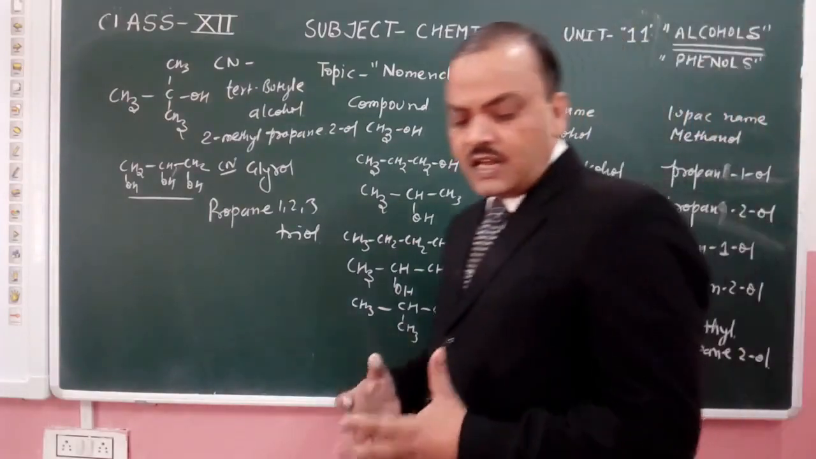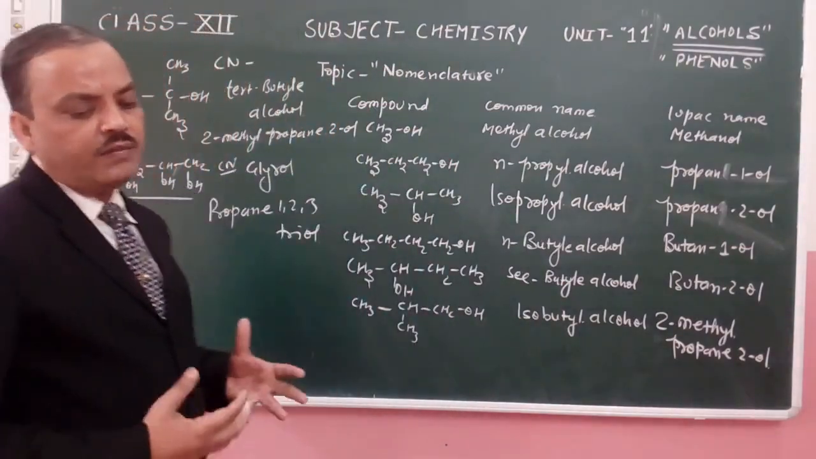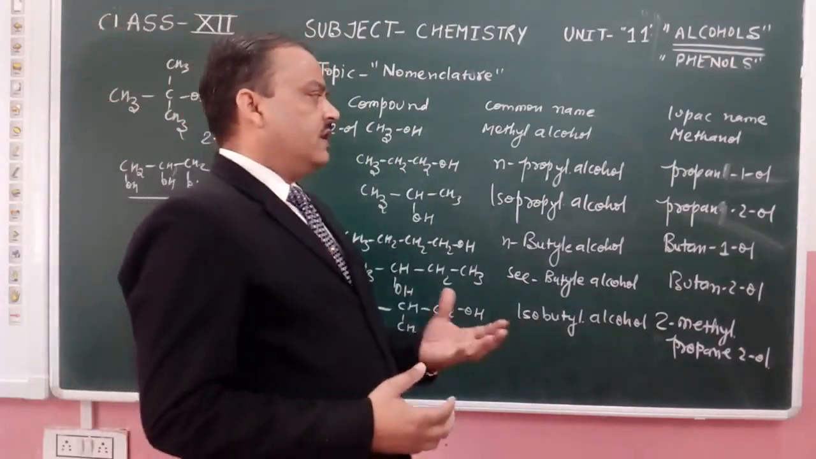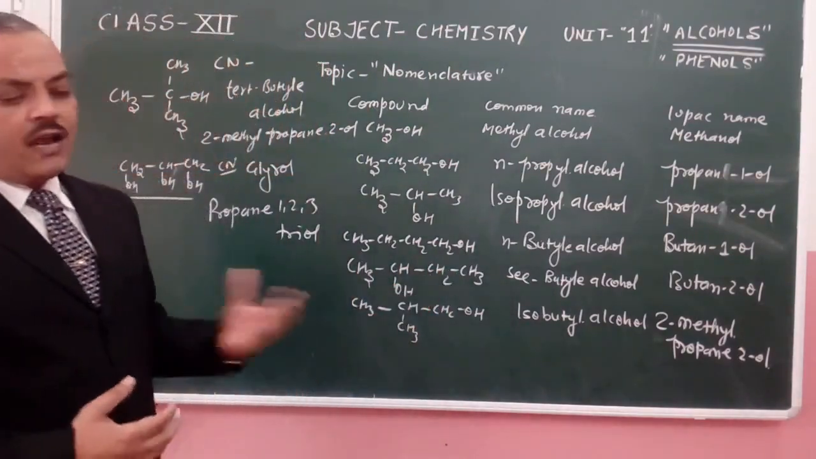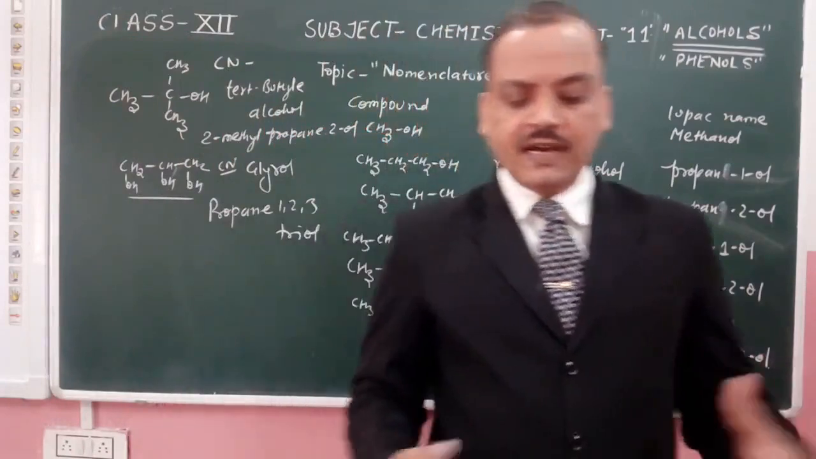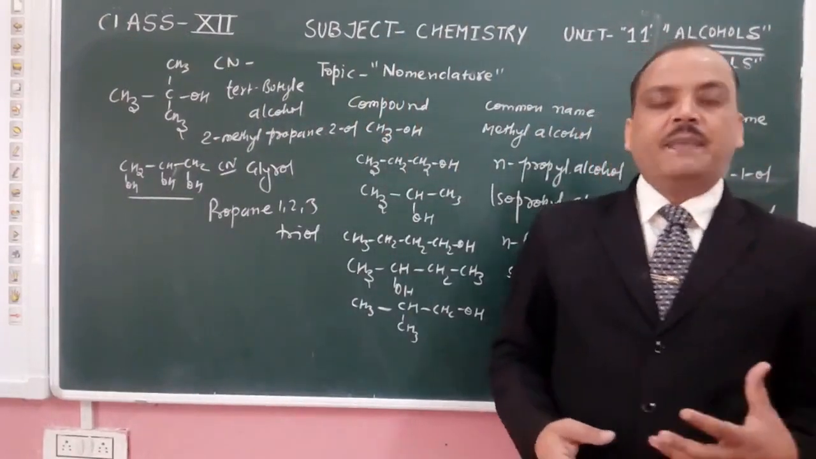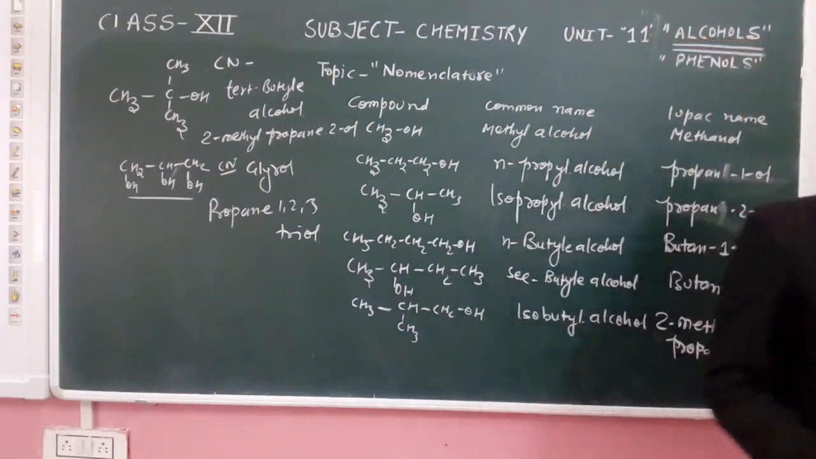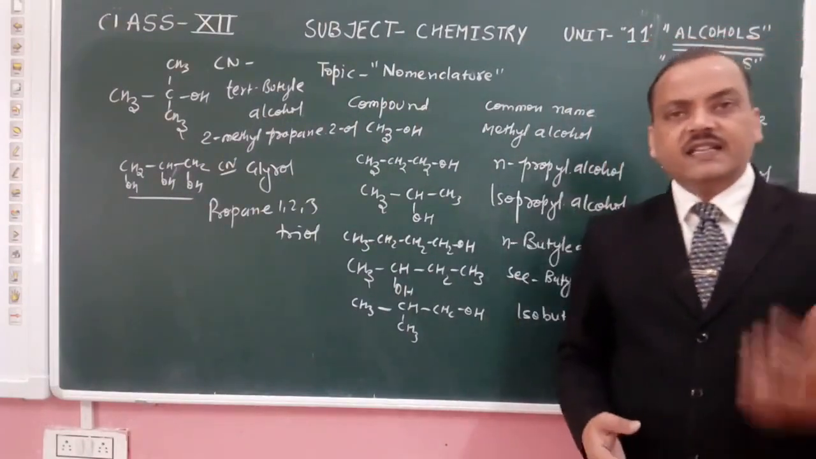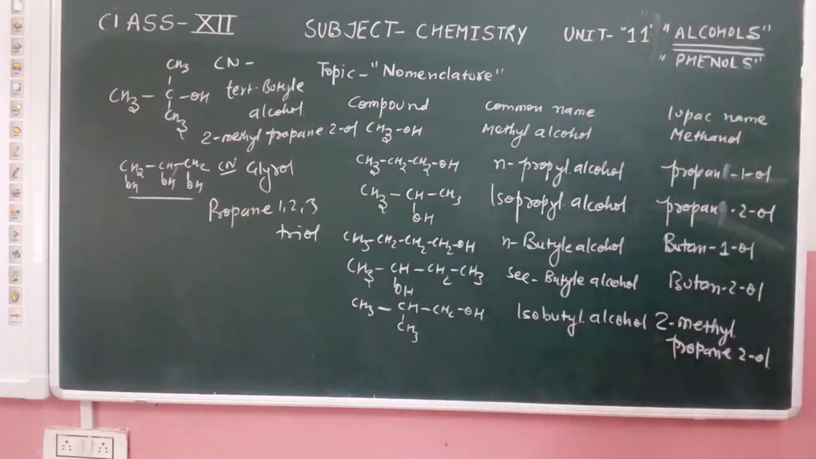So this is the general nomenclature of the compounds included in the alcohols. Like the alcohols, other compounds have their own classification. We will have more examples related to phenols and ethers in our next video.